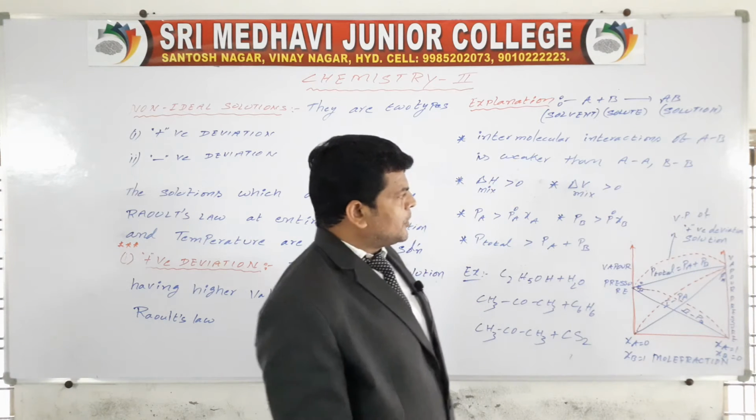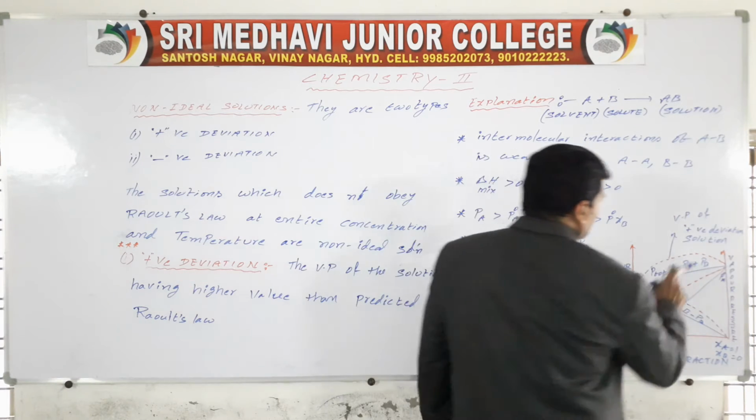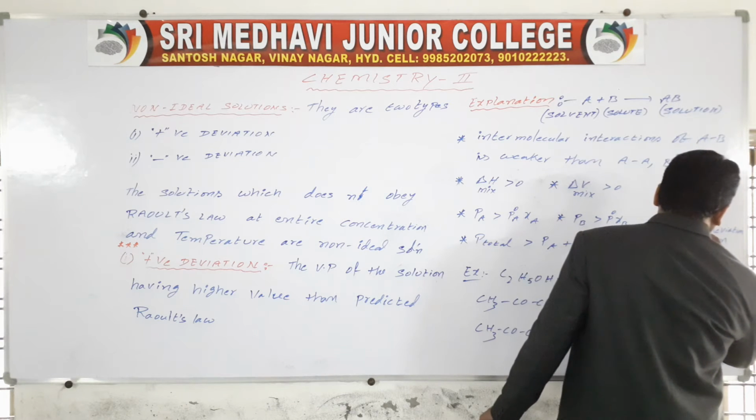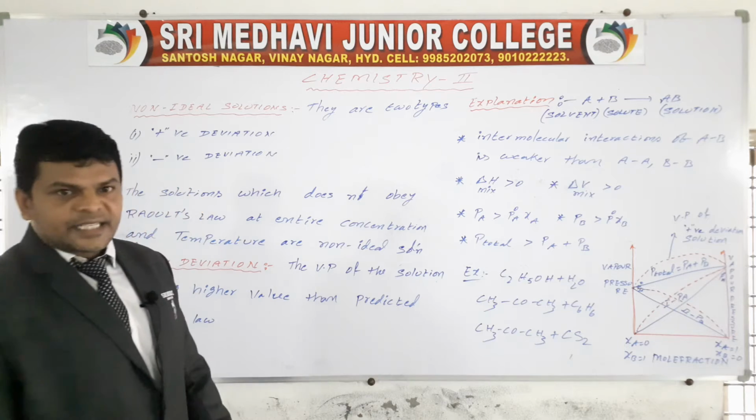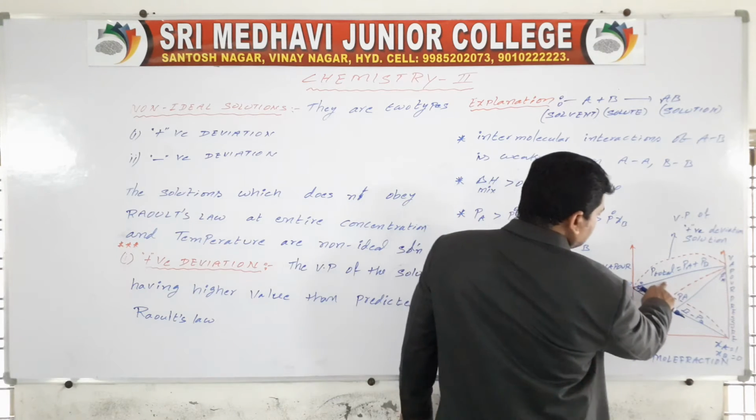Understand? It is positive deviation solution.